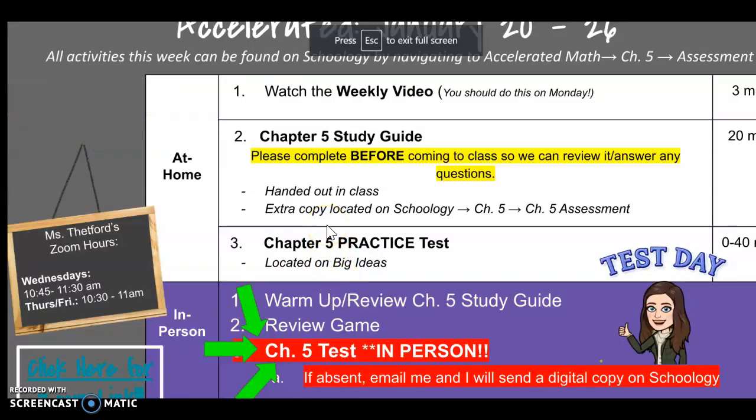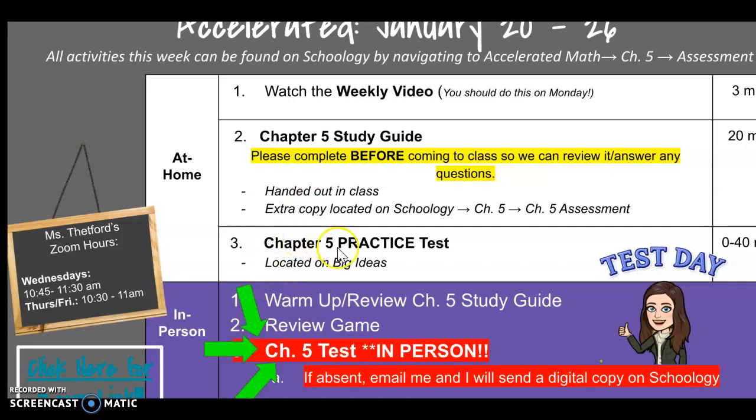So this week we are doing our Chapter 5 study guide. I gave this out during Life Ed. I tried to catch everybody, but if I did not, you can come and find me before class, or there is a digital copy in the folder and I'll show you where that's at.